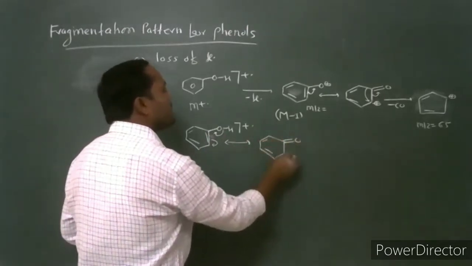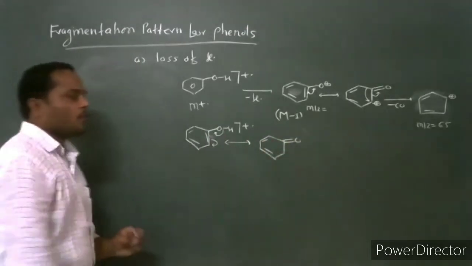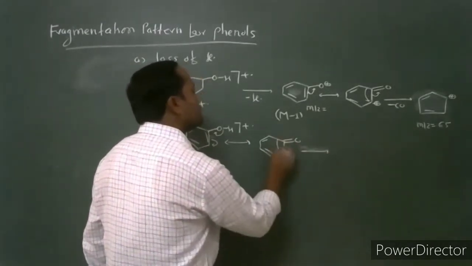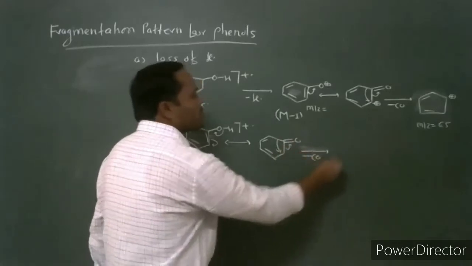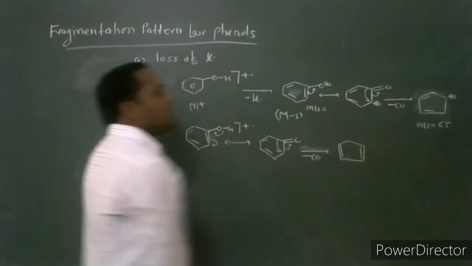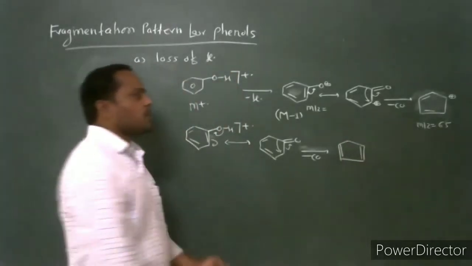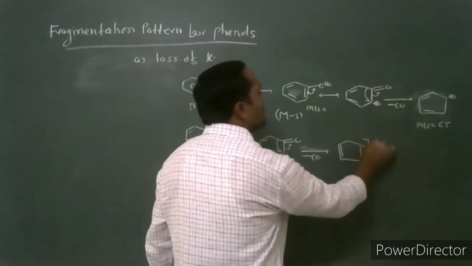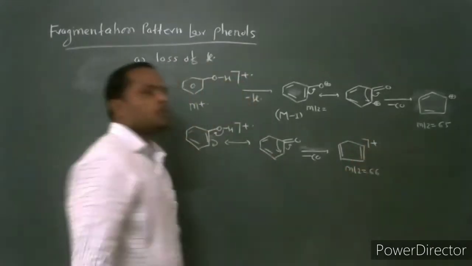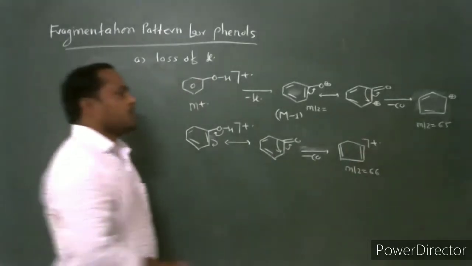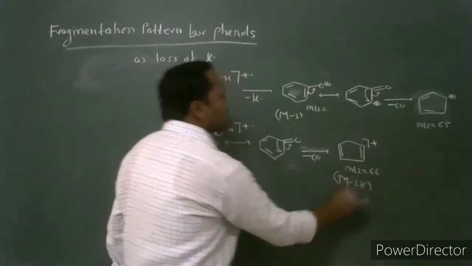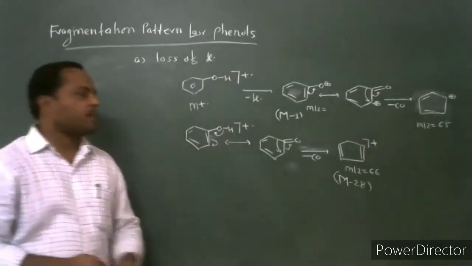The phenol form can be converted into this keto form, and through this keto form, loss of carbon monoxide occurs to give an odd electron fragment ion which has mass to charge ratio 66. It is the M-28 fragment ion.